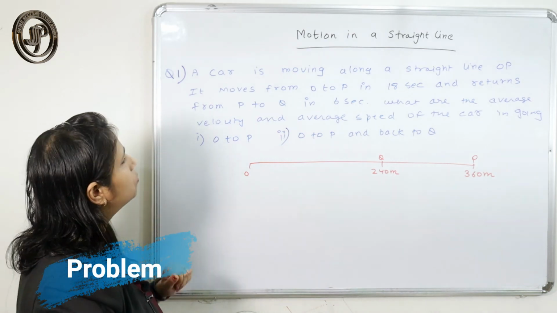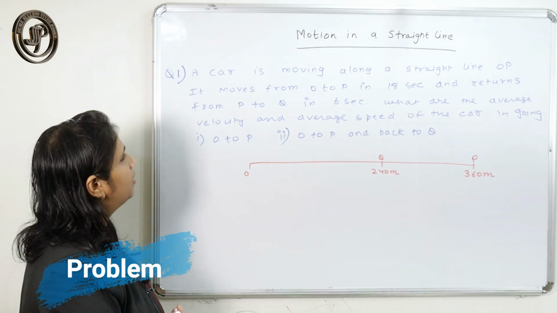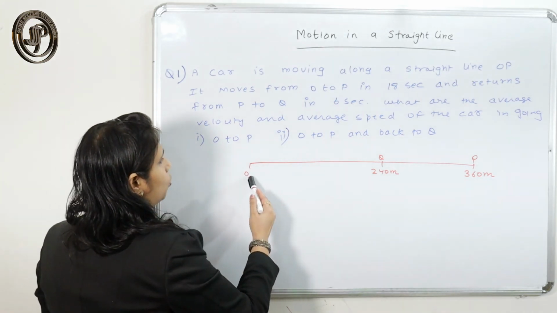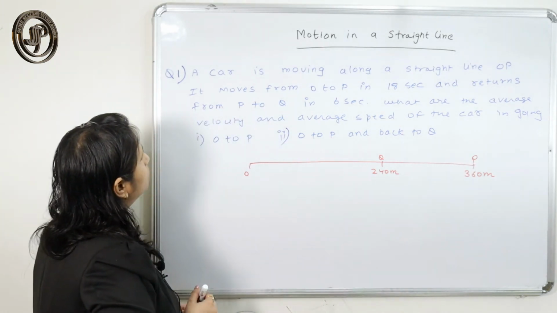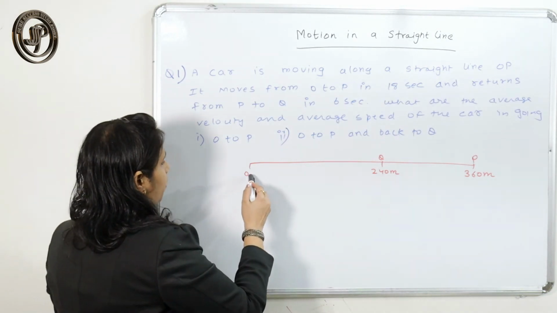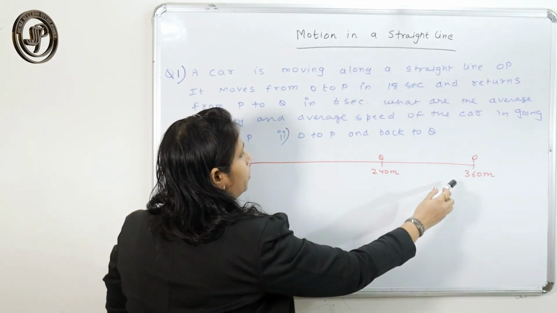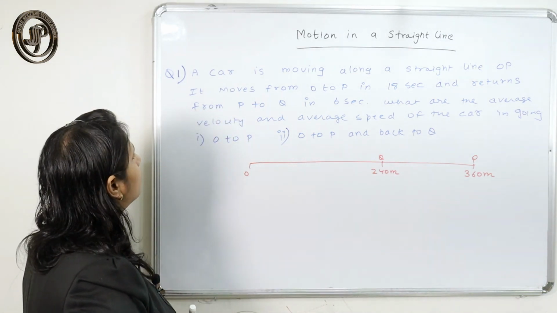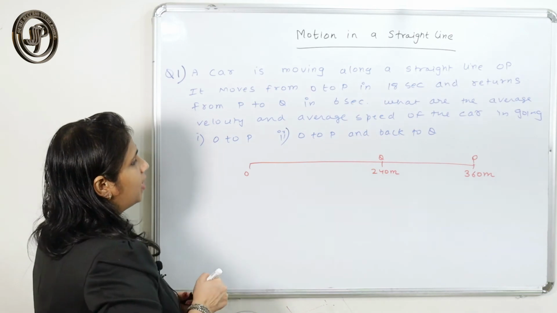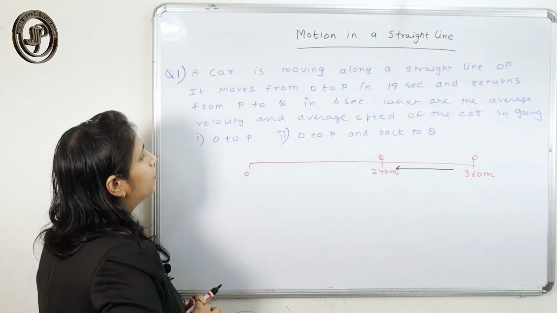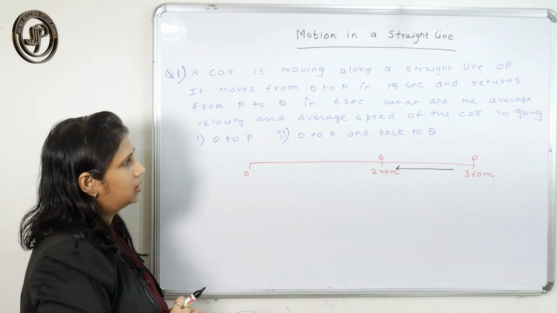A car is moving along a straight line OP. So this is a straight line OP. This is O, this is P. The car moves from O to P in 18 seconds, which means the car travels a distance from O to P, 360 meters away, in 18 seconds, and then it comes back from P to Q in 6 seconds.